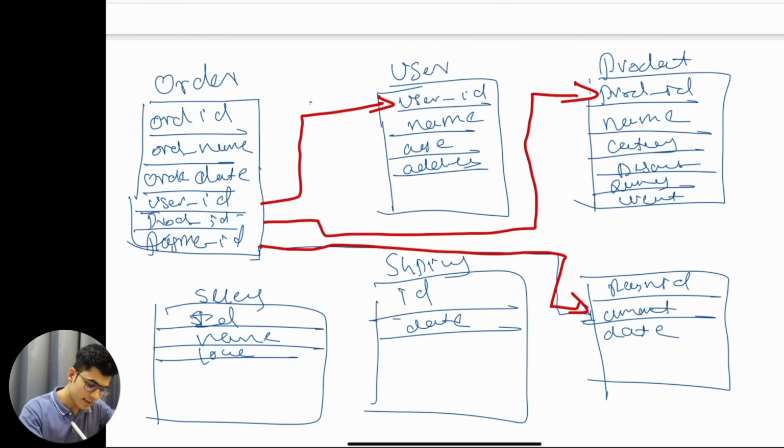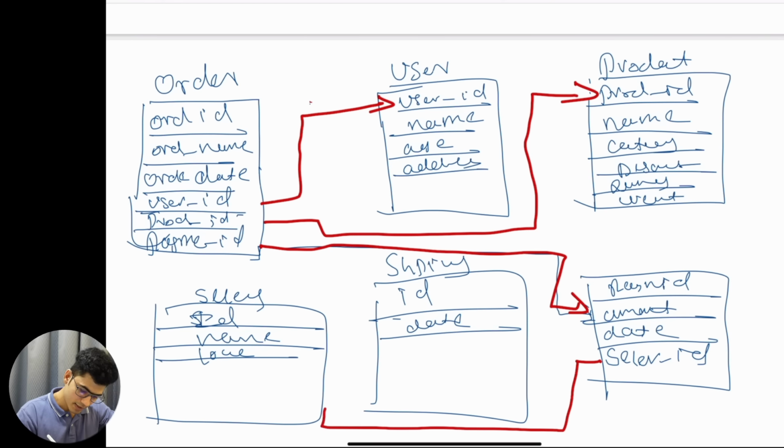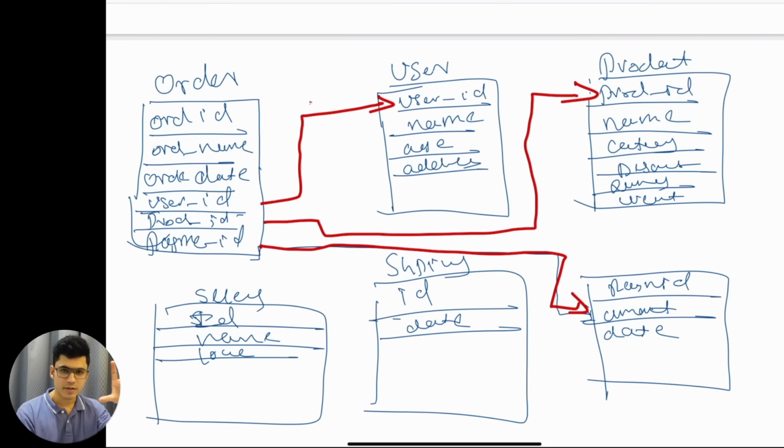Then in the shipping, we have the connection ready. Then for the seller, which seller is selling which product? So we can also add the seller ID over here. Let me just get the right color. We can have a seller ID inside the product, so we can understand which seller is selling which particular product, and then we can make a connection between the two. After this, what do we have? A seller. This is seller information. He's selling a particular product, so we can also make a connection between these.